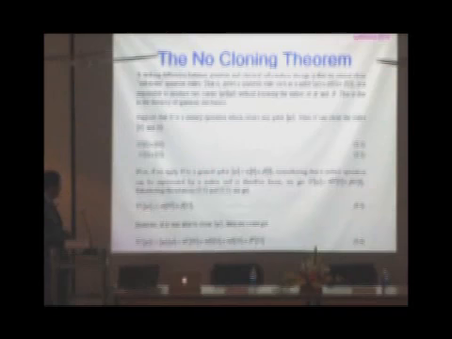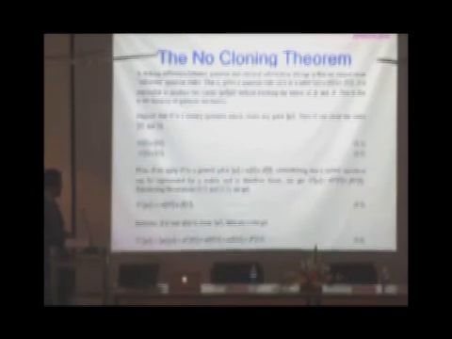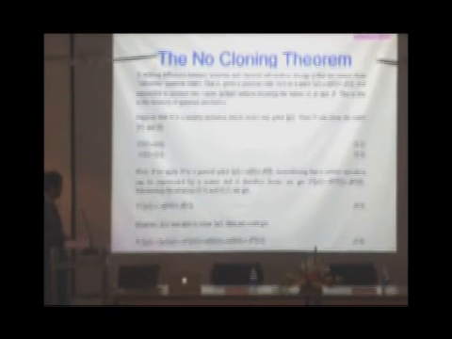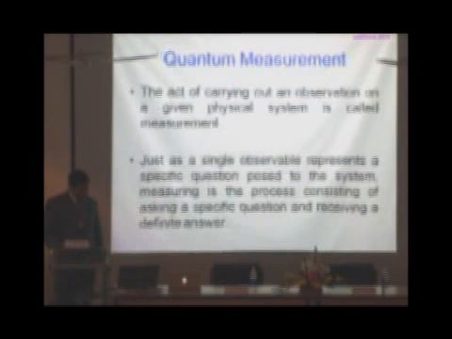Now you can see that if we apply U to a general qubit, then what we get is U|ψ> = α|00> + β|11>. However, if U was able to clone |ψ>, then we should have got |ψ>|ψ>, which comes out as this. And it can be clearly seen that these two expressions are not the same. So basically, you cannot clone quantum information.